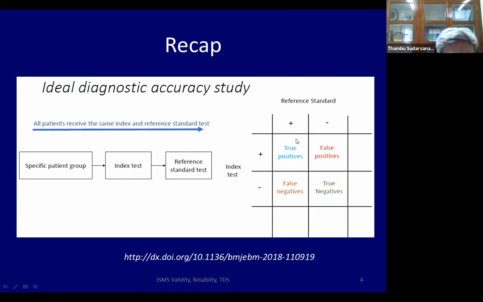People whom the reference standard and the index test agree are positive are called true positive. People whom the reference standard and the index test call negative are true negative. People whom the reference standard calls negative, but the new test calls positive, are false positive. Whereas people whom the index test says are negative, but actually the reference standard says positive, are called false negative by the index test.